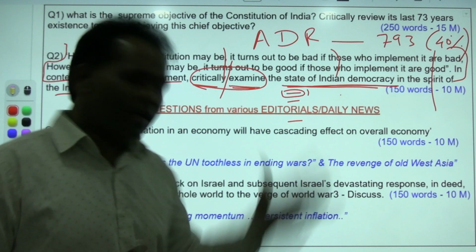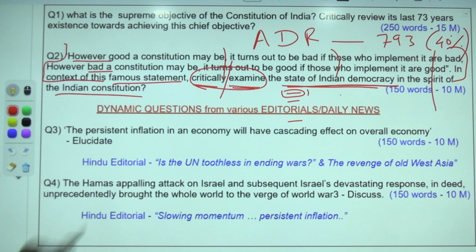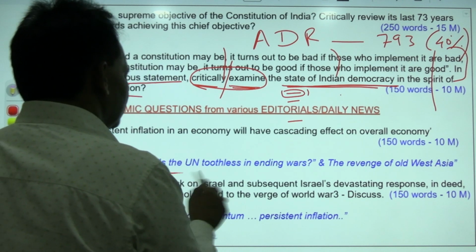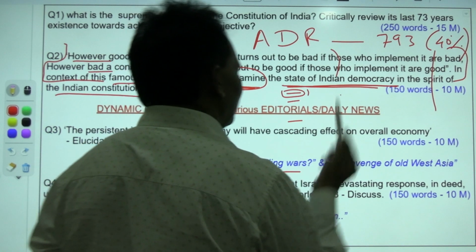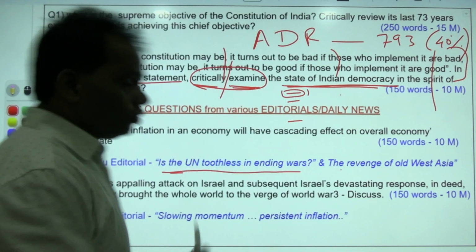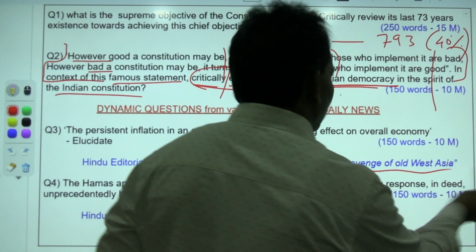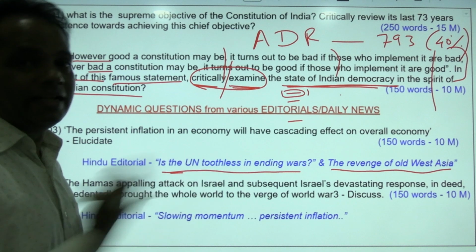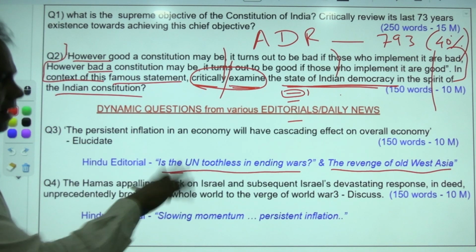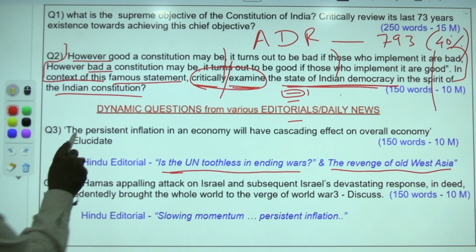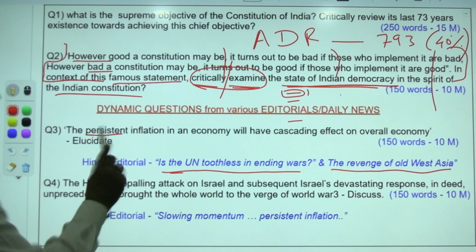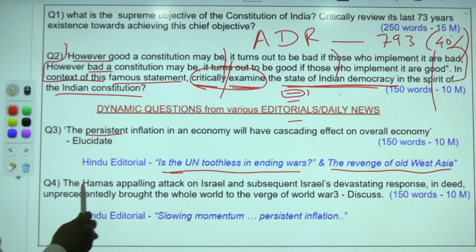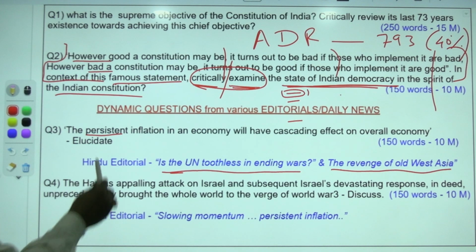Okay, next, the third question, it is from the Hindu editorial. Is the UN toothless in ending wars? And also, there are two editorials yesterday: The revenge of West Asia. There are two editorials yesterday related to this ongoing Hamas and Israel war. I prepared a question on this one. This is related to the economy too. First, let's discuss the fourth question related to this.